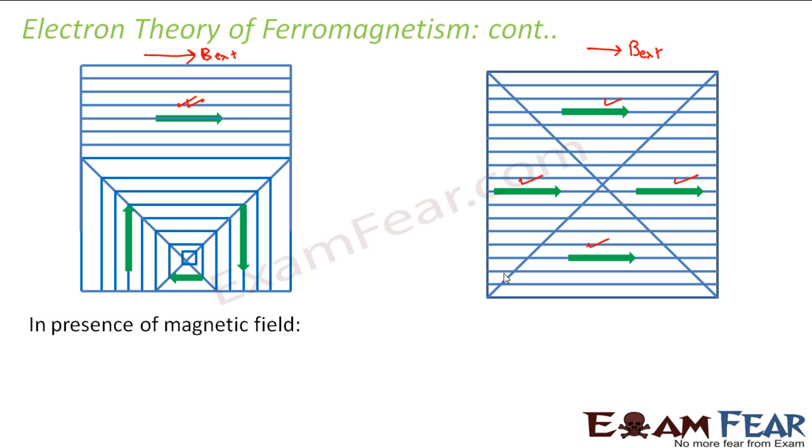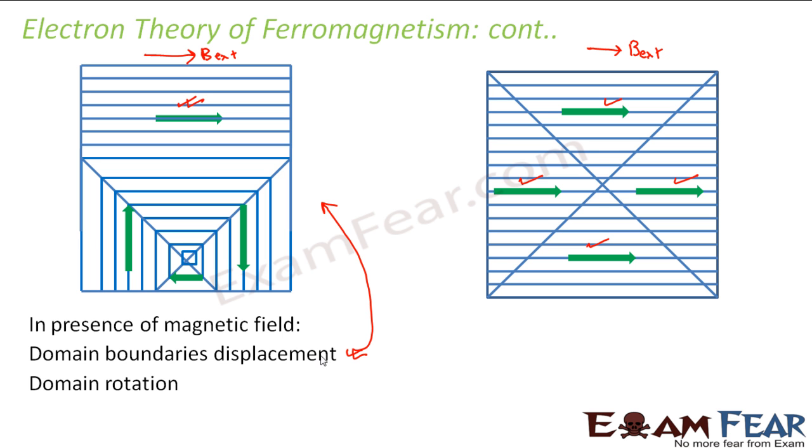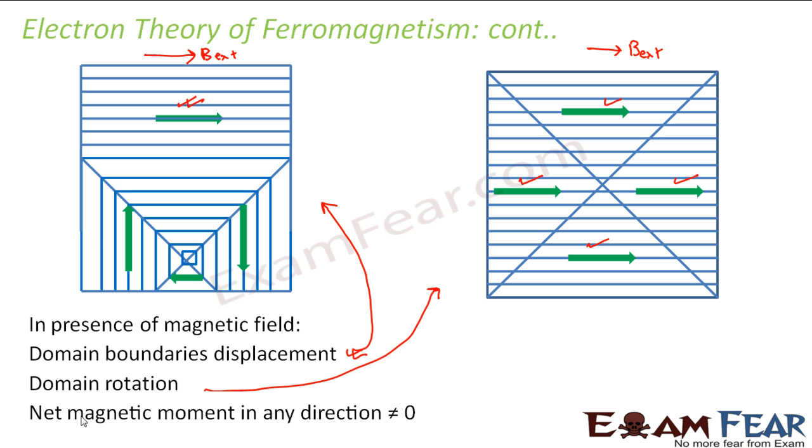So in the presence of a magnetic field, domain boundaries displacement is what we referred to here. That means an increase in size of the domains which are aligned along the direction of the magnetic field. That is known as domain boundaries displacement. Domain rotation is what we have described here. That is, all the domains will keep rotating till they all align themselves along the direction of the magnetic field. Now in this case also, the net magnetic moment in any direction is non-zero, and therefore the substance gets strongly magnetized.